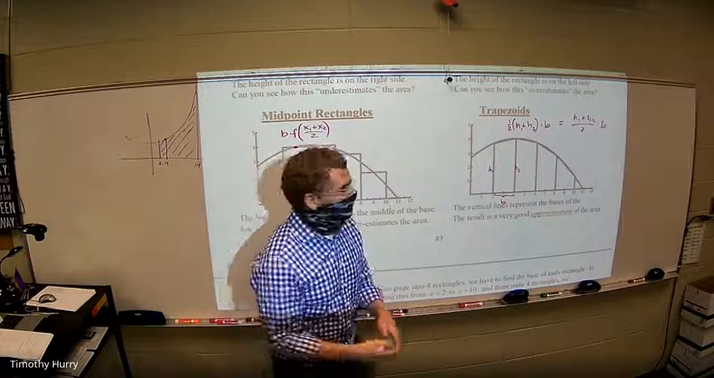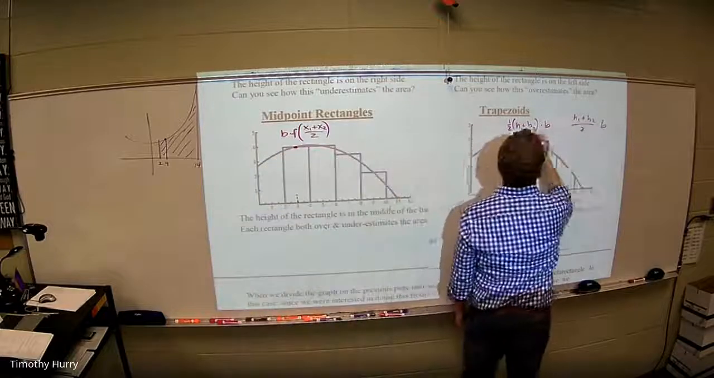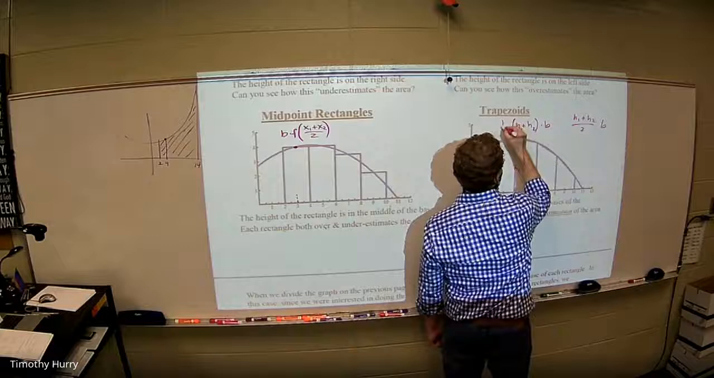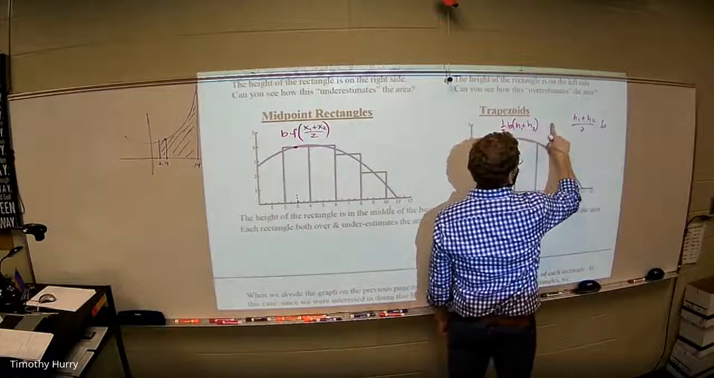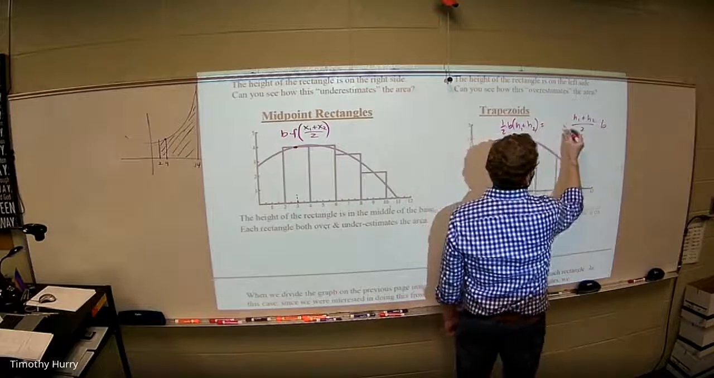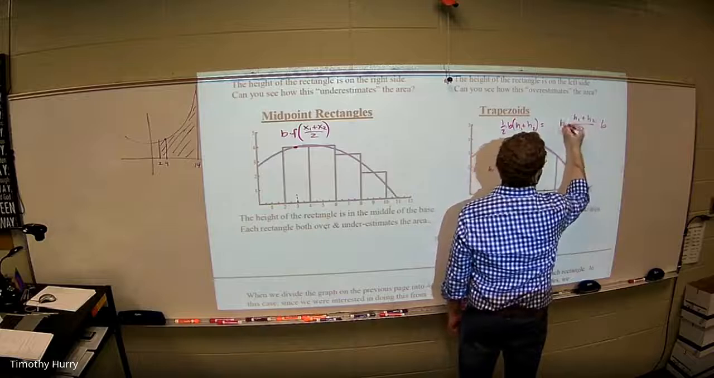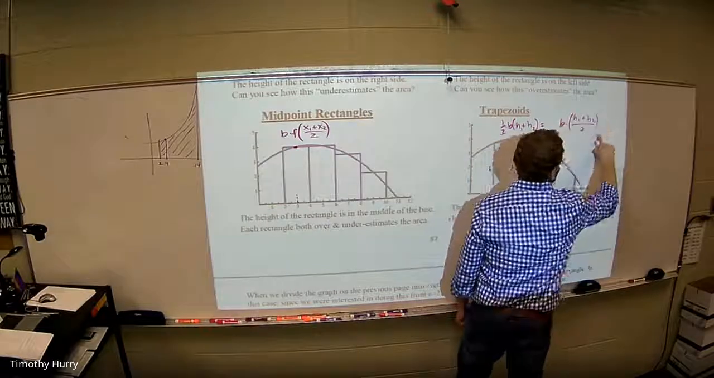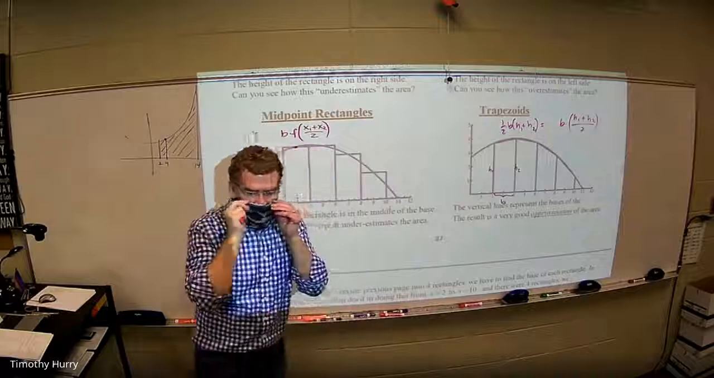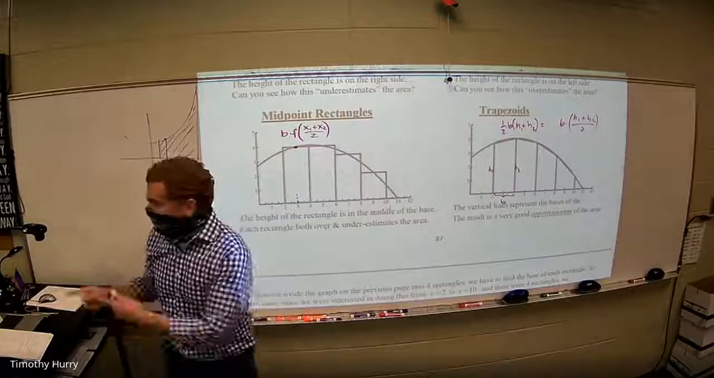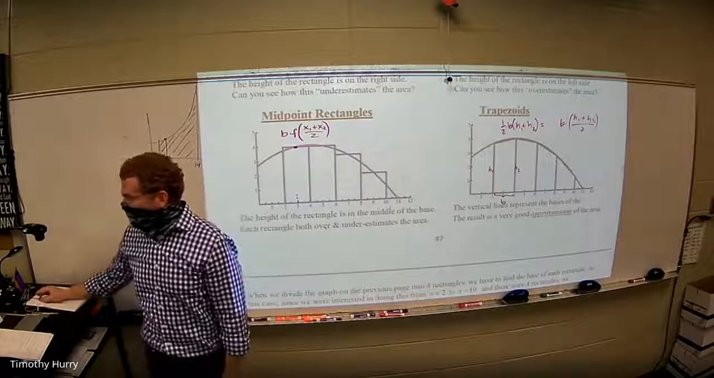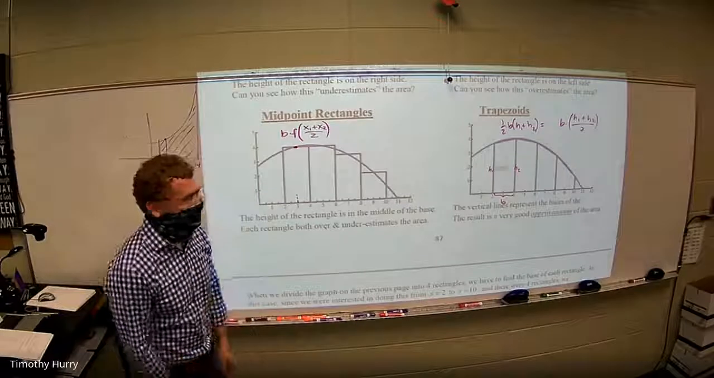I normally write it like this. I normally write either 1/2 base, add the heights, or I write base times the average of the heights. And that's how AP usually sets it up. And that's how I wrote it when I set this up for you. So those are trapezoid approximations.